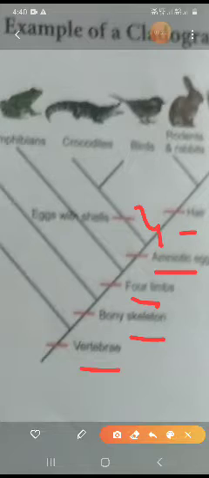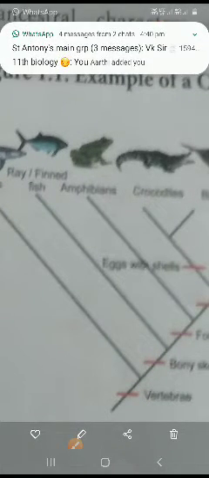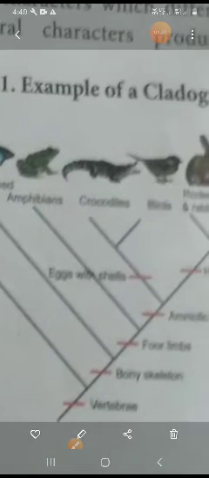Here rodents, rabbits, and bats. Next to them crocodile, after that amphibians, and fish, shark. Shark comes under fish, amphibians are amphibians, crocodile is a reptile. Based on that only, it will differ. Okay, have you understood? So this is the cladogram.